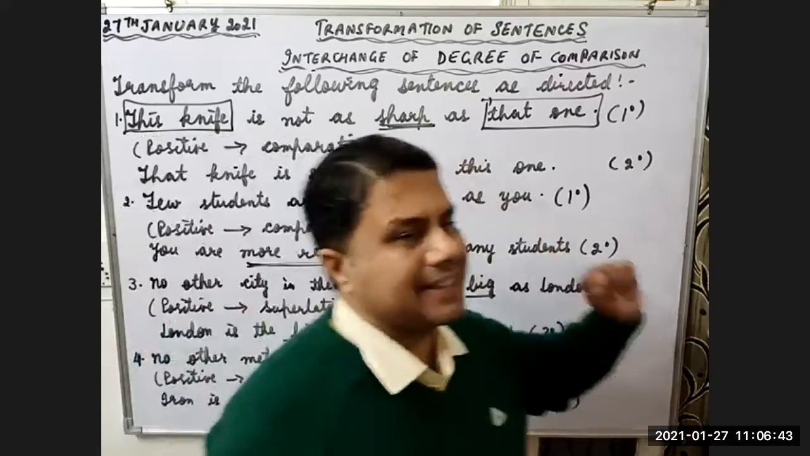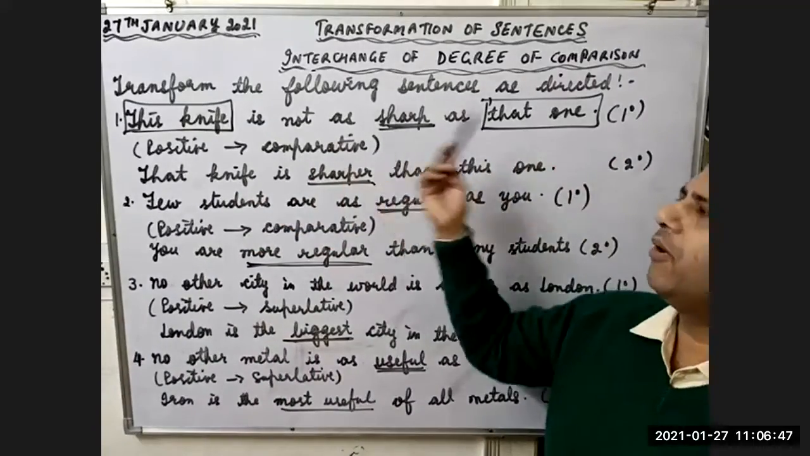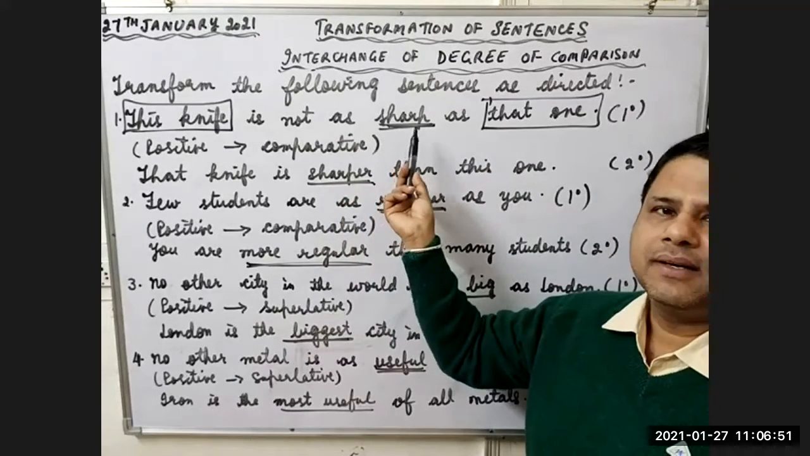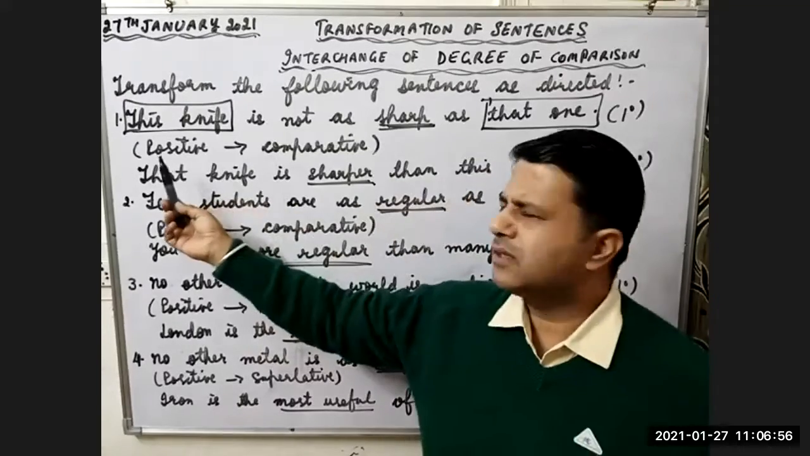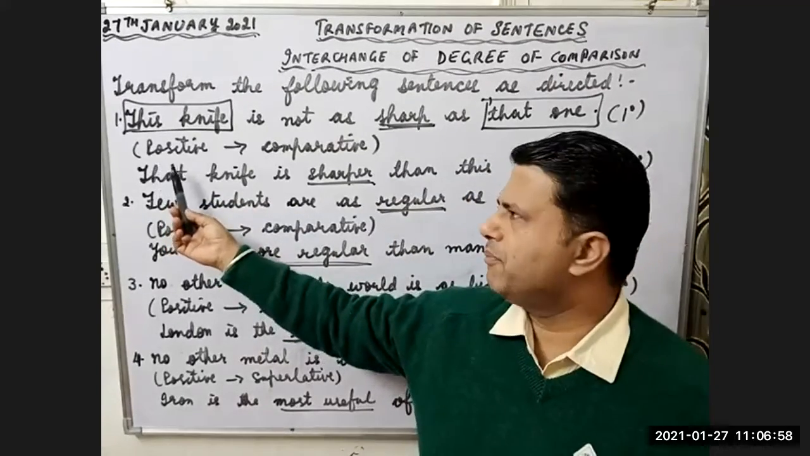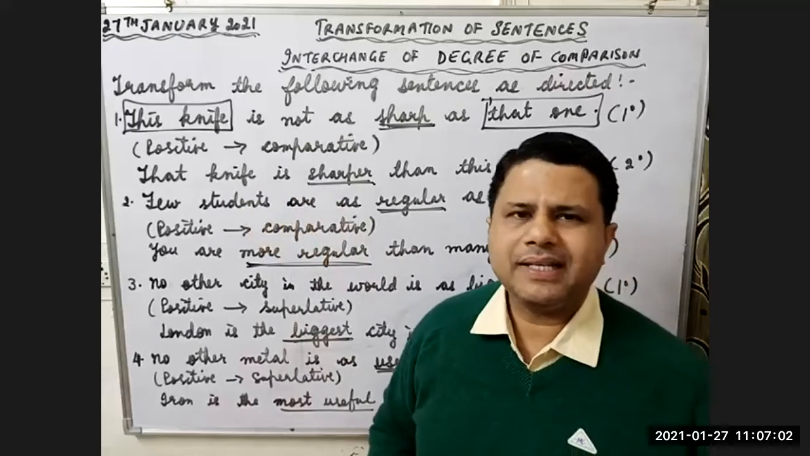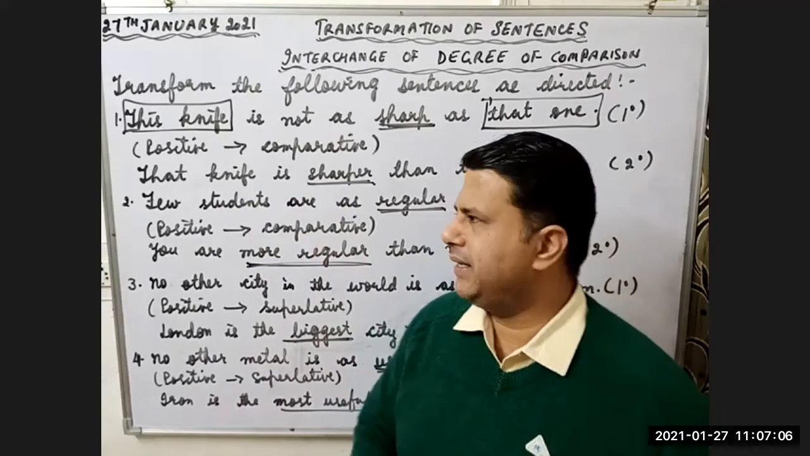Is the first sentence clear to you? Yes, sir. This knife is not as sharp as that one. Now both the knives are equally sharp. That's why we have used the word sharp. What is sharp? Sharp is first degree. So this is a positive sentence. From positive, we are moving towards comparative. Let's transform this sentence from simple degree to comparative degree.